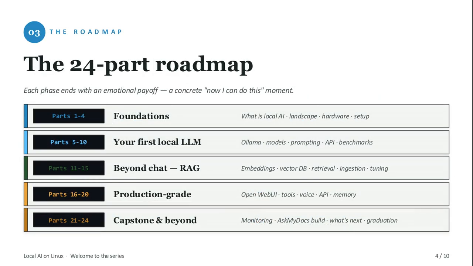To get there, we'll move through 24 parts in 5 phases. Foundations first, what local AI actually is and getting your machine ready. Then your first real LLM running under Ollama. From there, we go beyond chat into RAG, level up to a production-grade setup with Open WebUI, and finish with the capstone where AskMyDocs comes together. Each phase ends with something concrete you can point to and say, I can do this now.